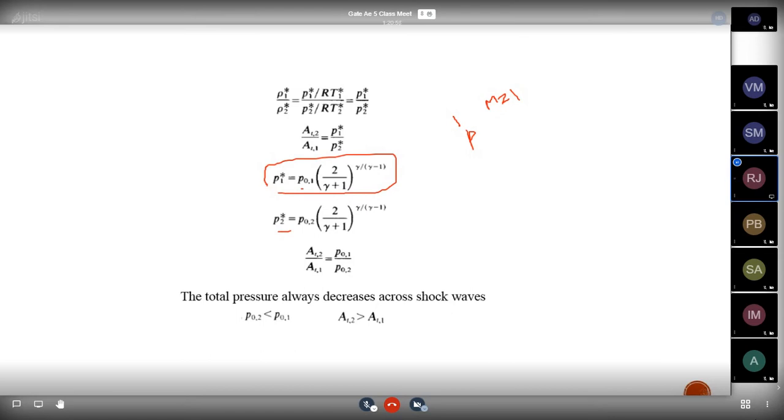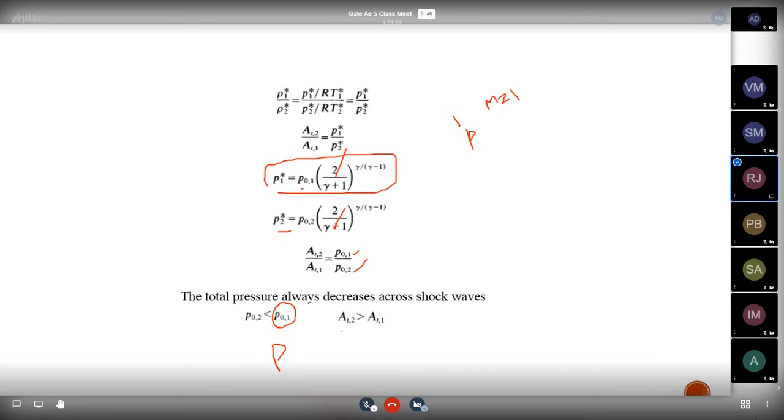So from that, by substituting the two values in the above equation, these two terms get cancelled, and the remaining terms will be P naught 1 divided by P naught 2. So the total pressure always decreases across the shock wave. We know the total pressure is decreasing across the shock wave. So P naught 2 is less than P naught 1.